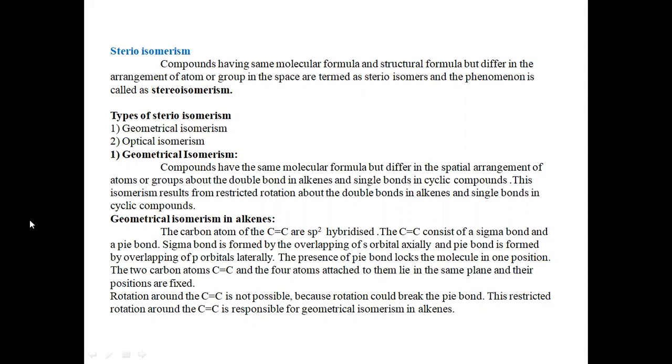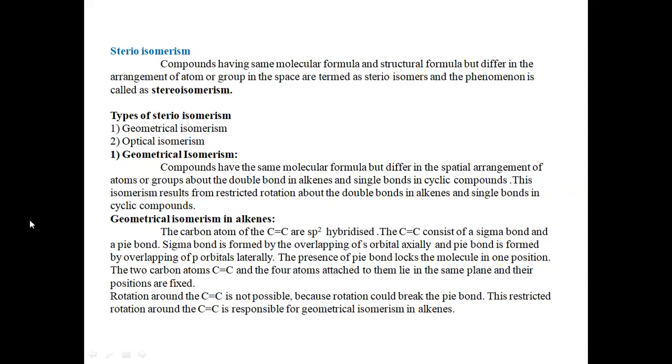So here the compounds will have the same molecular formula, but there will be a difference in the spatial arrangement of atoms or groups about the double bond in the alkenes, whereas in the cyclic compounds we'll be referring to the single bonds. There will be a difference in the spatial arrangement of atoms about the single bond in cyclic compounds and about the double bond in alkenes. And this type of isomerism, geometrical isomerism, results from the restricted rotation about the double bond in alkenes.